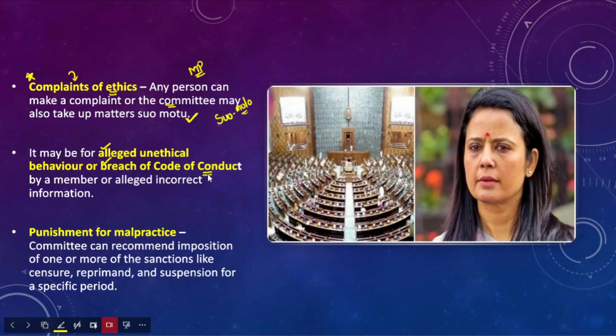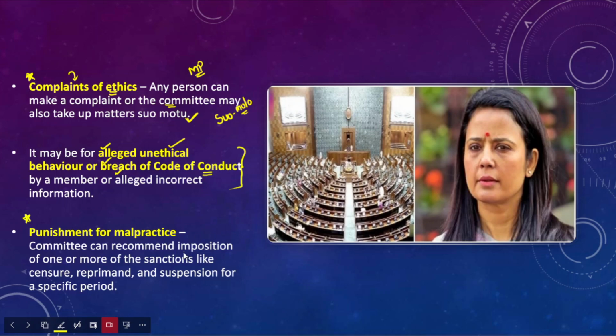So therefore it may be for the alleged unethical behavior or code of conduct by the member, or alleged incorrect information. For all these purposes, the ethics committee can look into the issue, and it can also recommend certain punishment on these grounds as well. And after that, it can also recommend punishment for the malpractices, right?